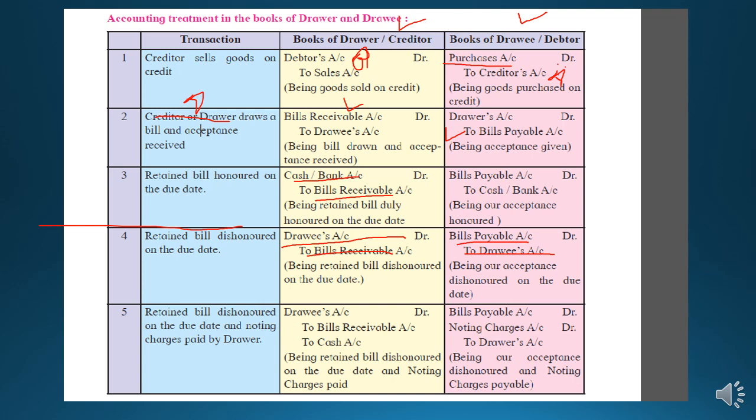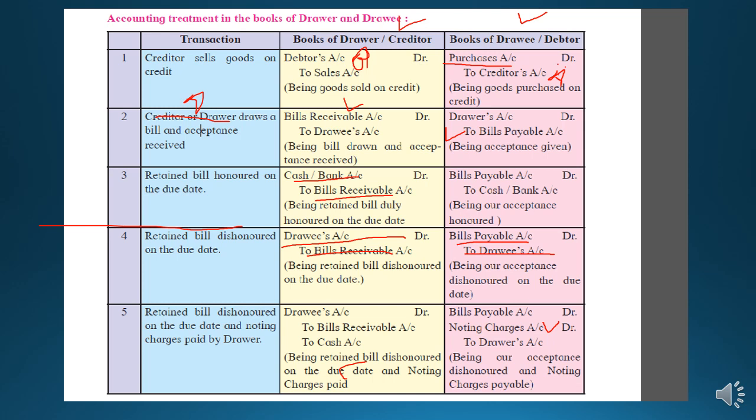Now the next transaction is retained bill dishonored on the due date and noting charges paid by the drawer. In this case, the bill is dishonored and noting charges are added. So the whole entry will be the same, but only one new account will be added, the cash account. See here, drawee, bills receivable. But the noting charges are paid by the drawer, so he will show the cash account on the credit side. And the reverse entry of this will be bills payable, noting charges account debit. This noting charges is an expense for the drawee.